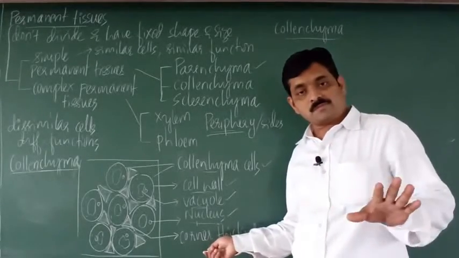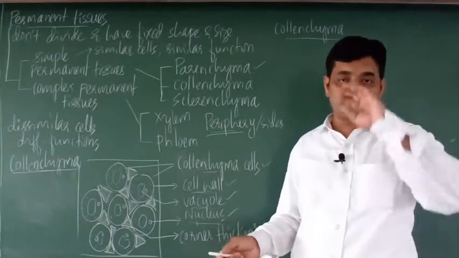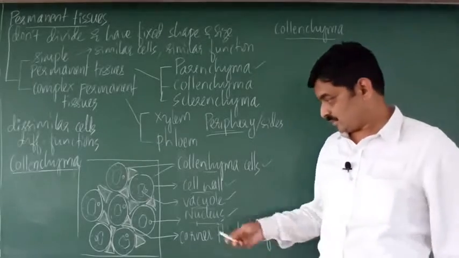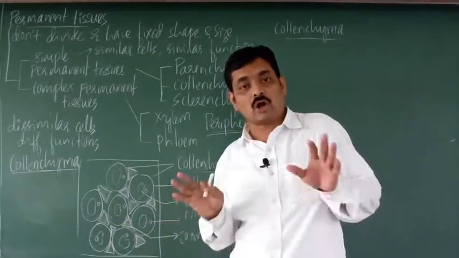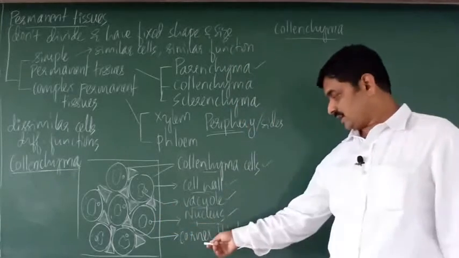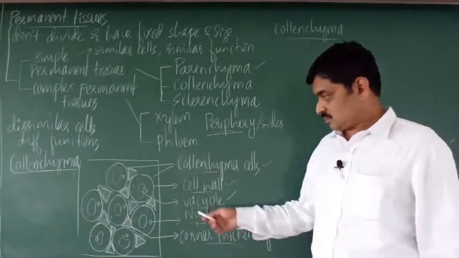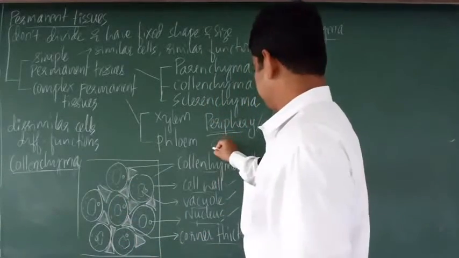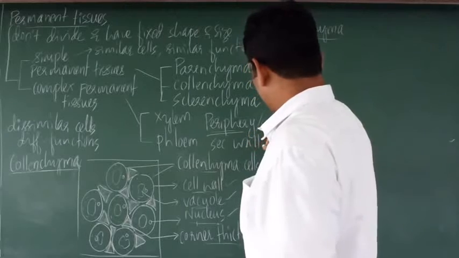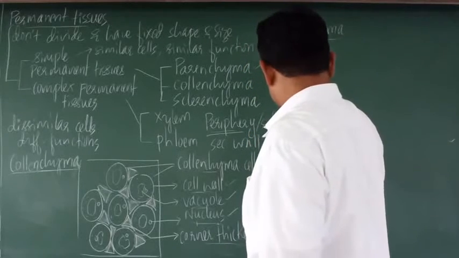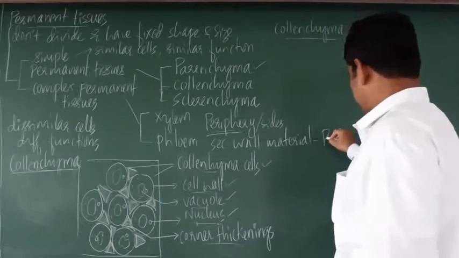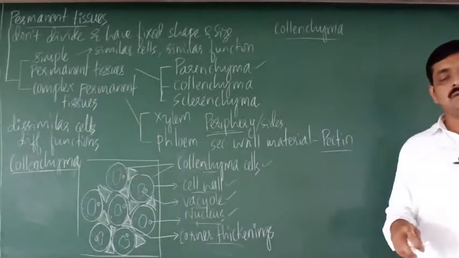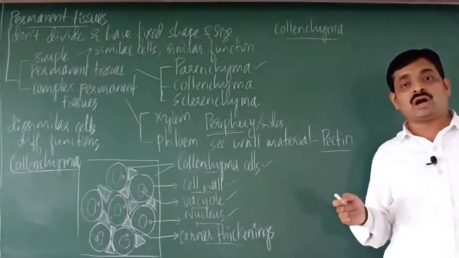Now, intercellular spaces are absent. You can see here, intercellular spaces are absent because of corner thickening. The gaps or spaces are filled by a secondary wall material, which is called pectin. Pectin is a type of polysaccharide, a carbohydrate.